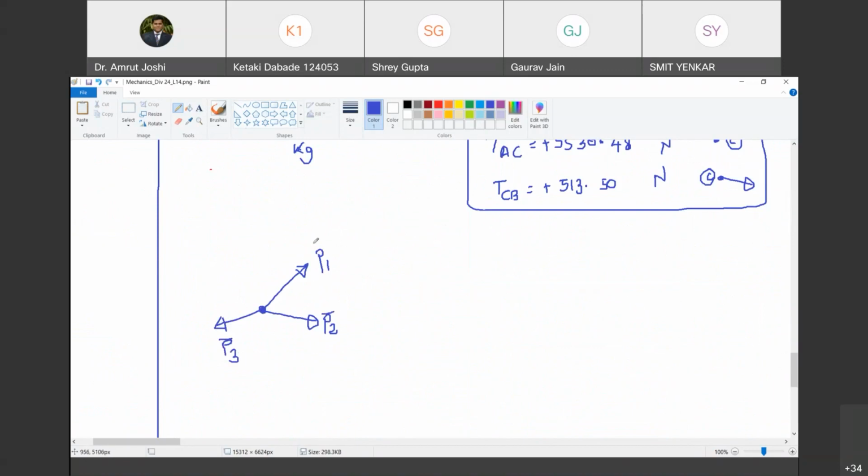P3 bar, P1 bar and P2 bar. The angle between these is theta1, this is theta2, and the angle between P1 and P2 is theta3. Now, as these are sliding vectors, all these vectors are sliding vectors. Do you agree with me? Yes, sir. So if these are sliding vectors, can I complete a triangle out of it?